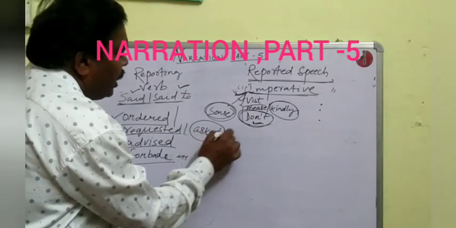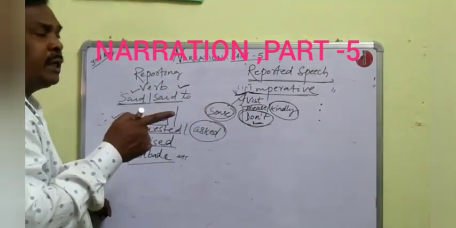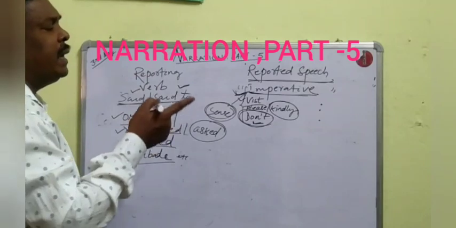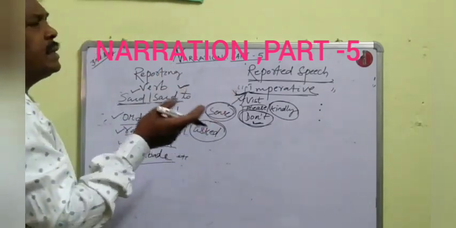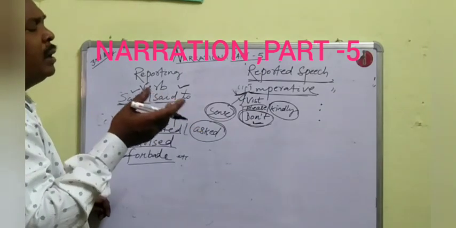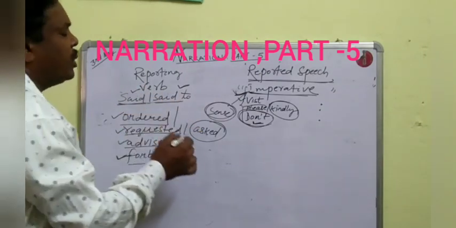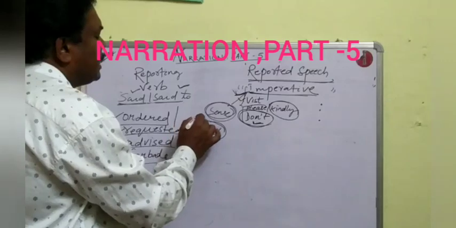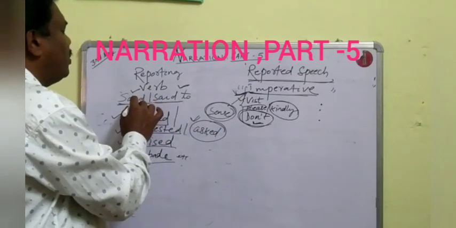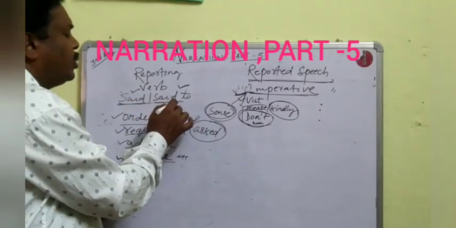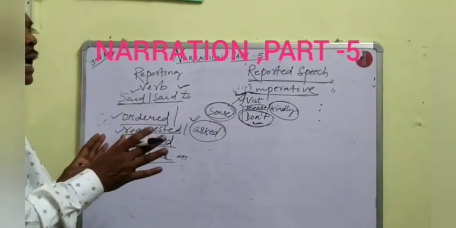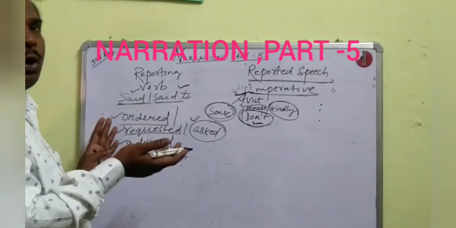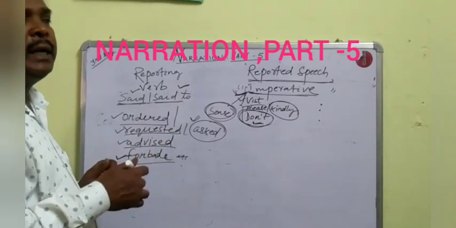If you are unable to decide whether the sentence expresses order, command or advice, then you can write asked. If you understand, then you can write ordered or advised, etc.